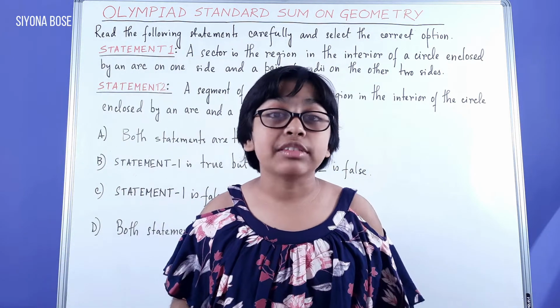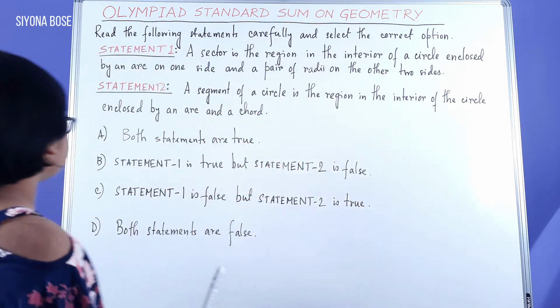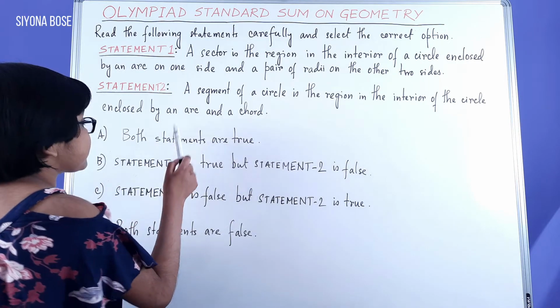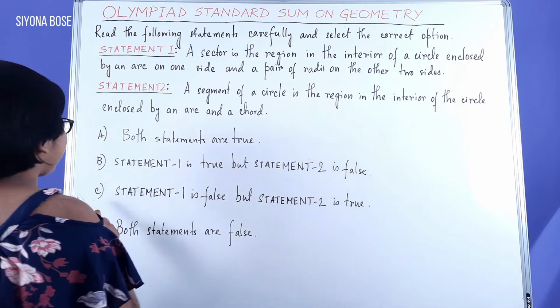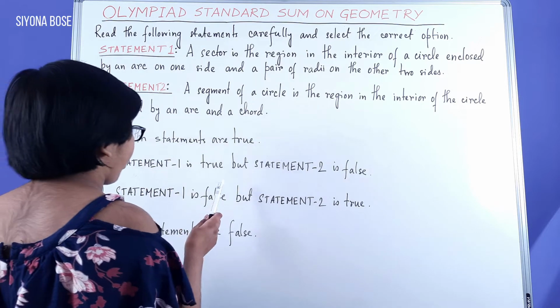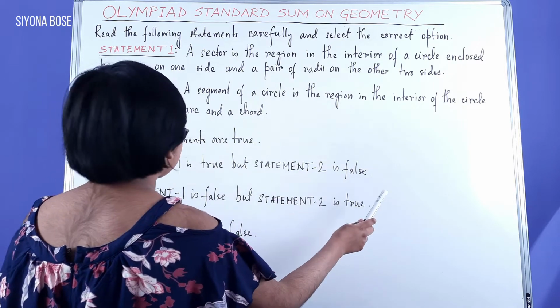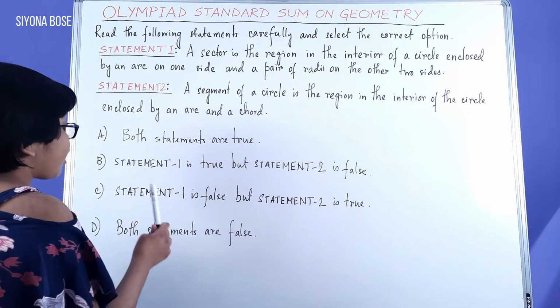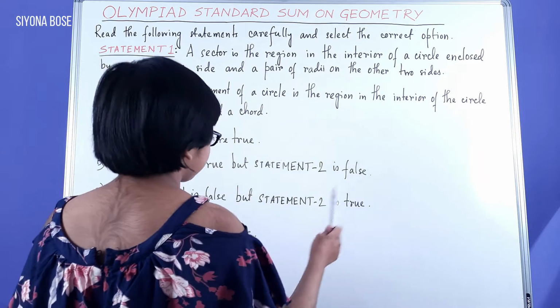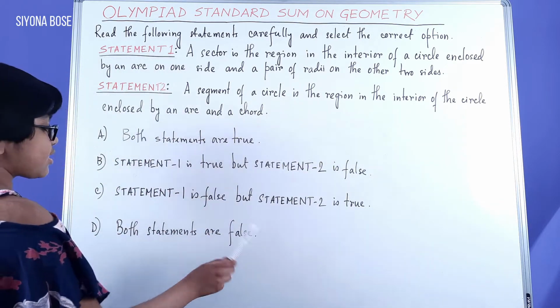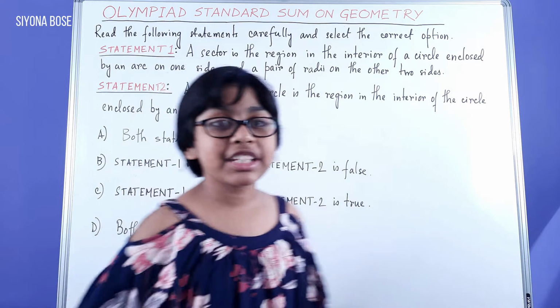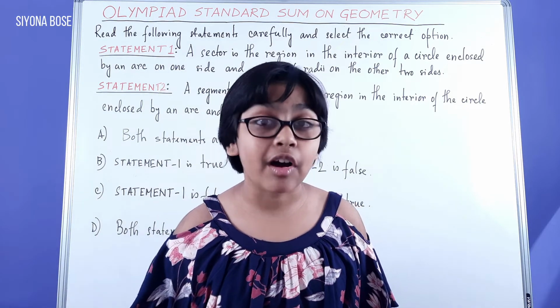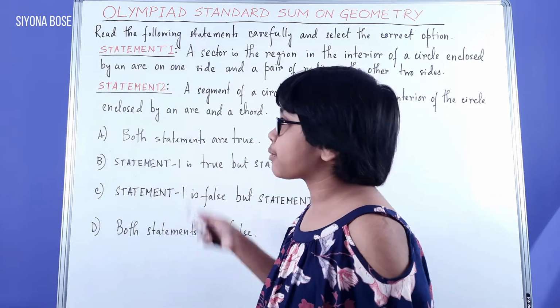Now I'm reading out the options. Option A. Both statements are true. Option B. Statement 1 is true, but statement 2 is false. C. Statement 1 is false, but statement 2 is true. And D. Both statements are false. Now, according to the statements, we can identify which one is the correct option.